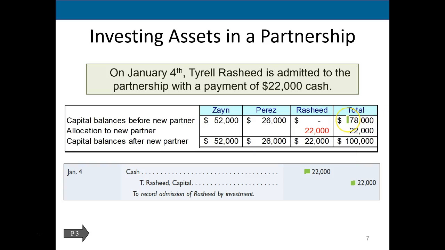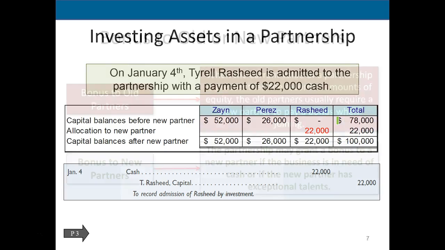Notice the difference here in the total in the equity accounts was at 78, and of course it went up now because the $22,000 went into the partnership, whereas before it didn't go into the partnership, it went to the partner. So now we have a new total capital in the partnership, in this case, of 100.